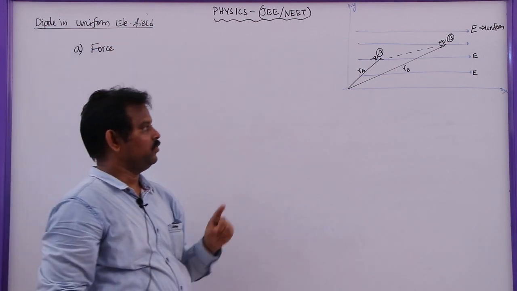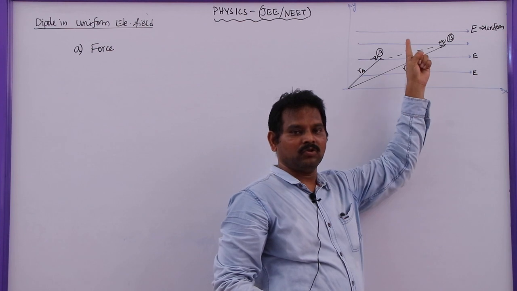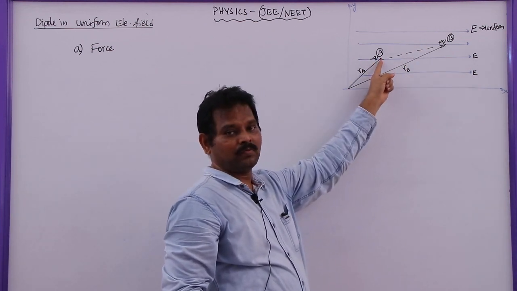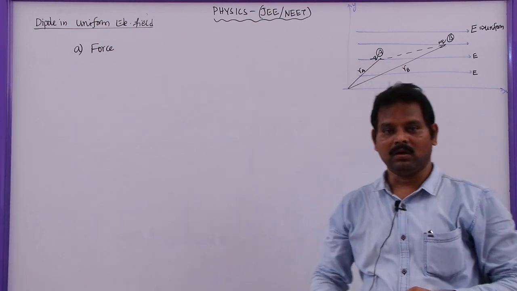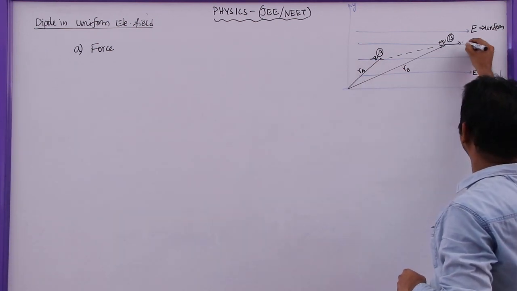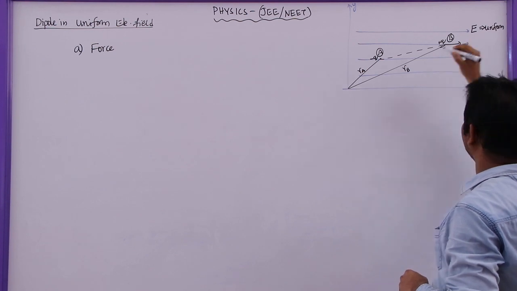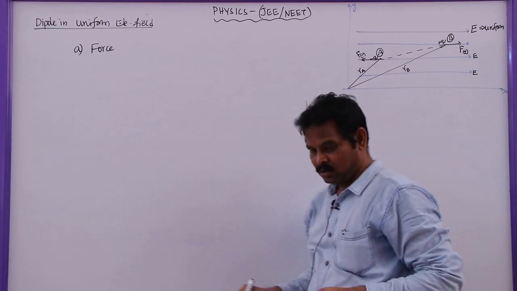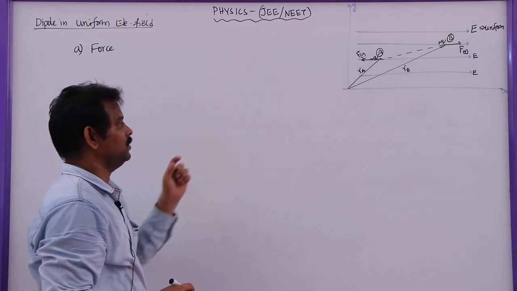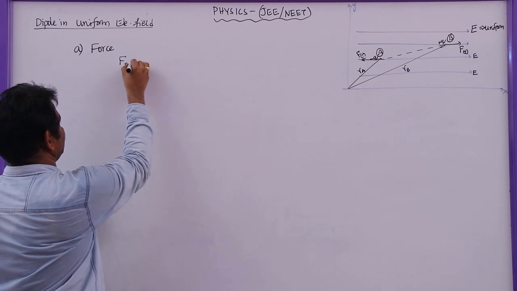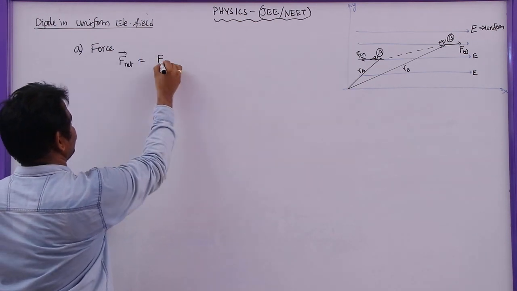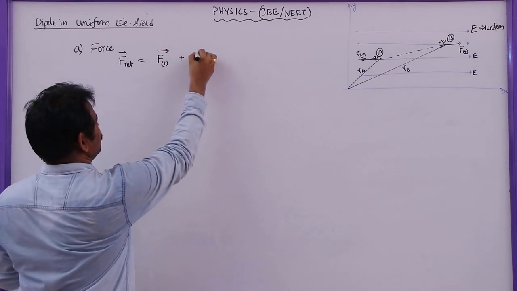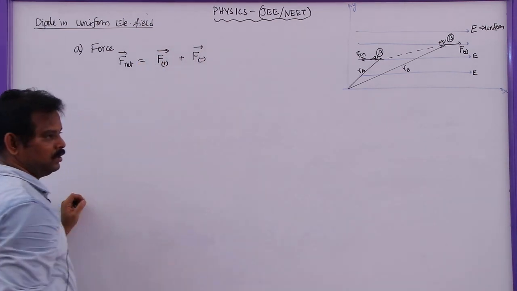Here in this case, we know that the positive charge will try to move in the direction of the field, whereas the negative charge will try to move in the direction opposite to the electric field. This is the force experienced by the positive charge, and this is the force experienced by the negative charge. So the net force experienced by the dipole, F net, is given by the sum of the force experienced by the positive charge plus the force experienced by the negative charge.